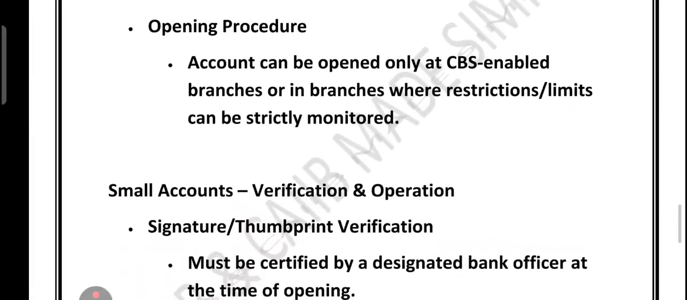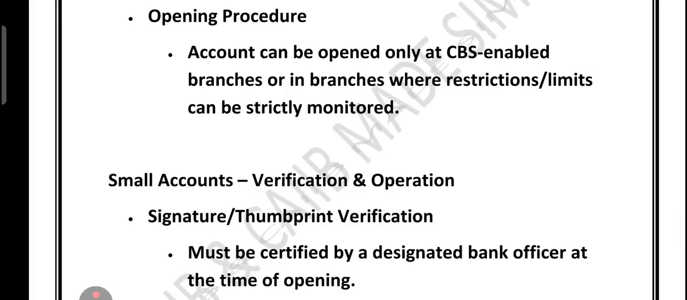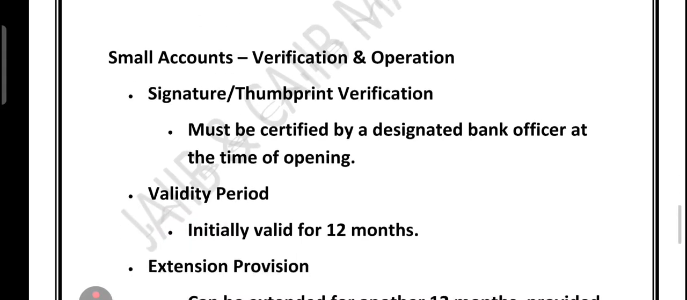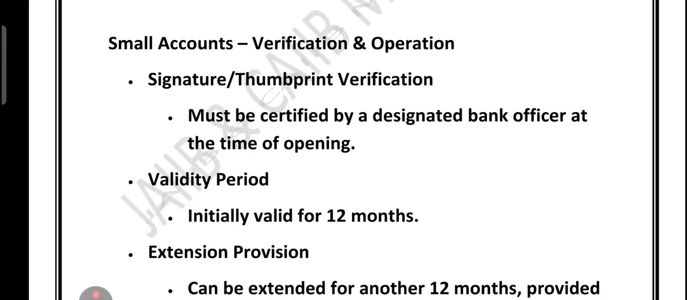So then we have the opening procedure. It can be opened only at CBS enabled branches or branches where limits and restrictions can be strictly monitored. These are very important points. Some more points about a small account. You must remember the signature and thumb print verification. It must be certified by a designated bank officer while opening the account.